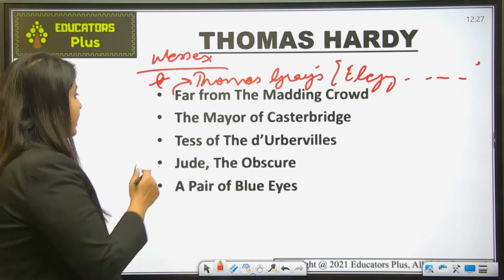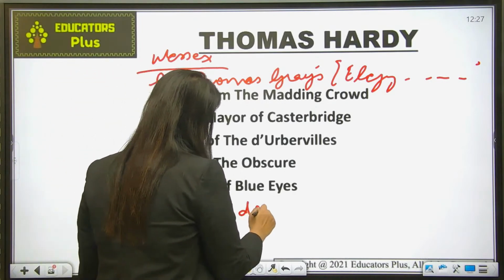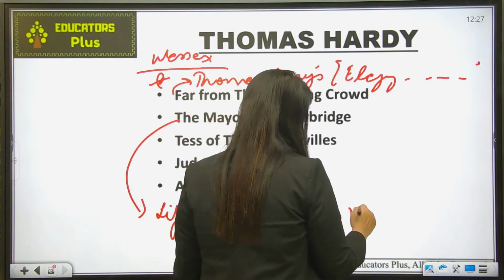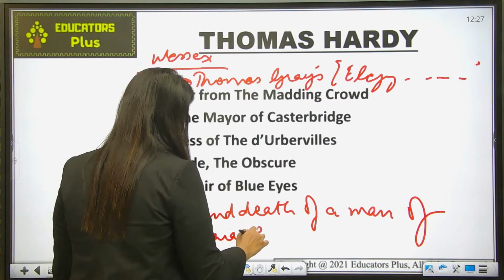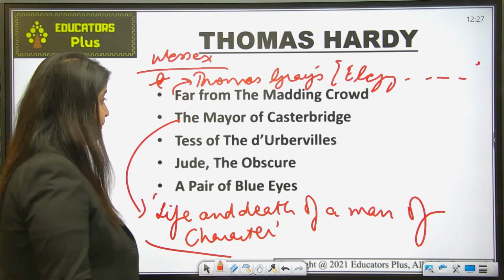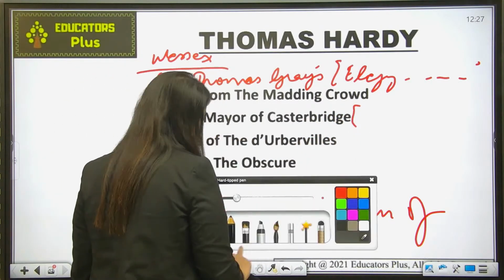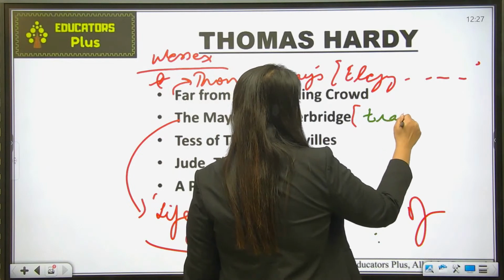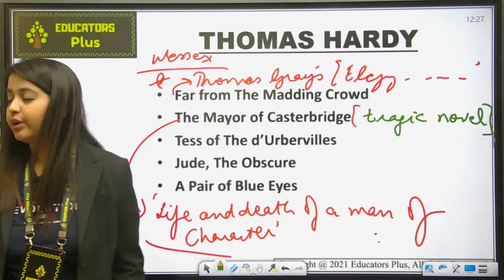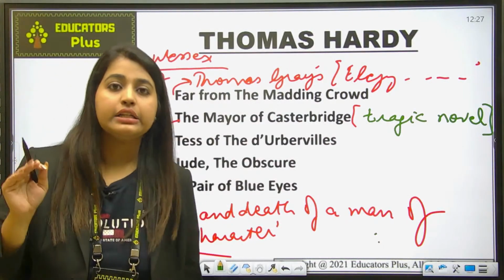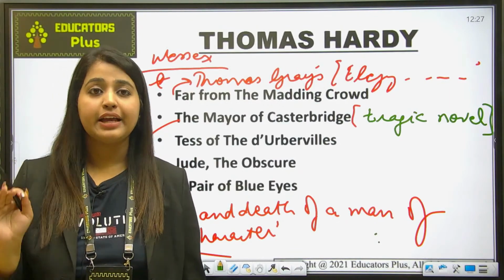Okay, this is its subtitle, The Life and Death of a Man of Character, and you also have to remember that it is a tragic novel, which is set in rustic England.